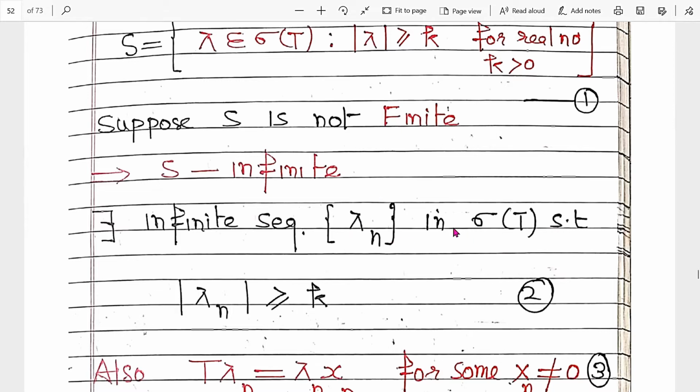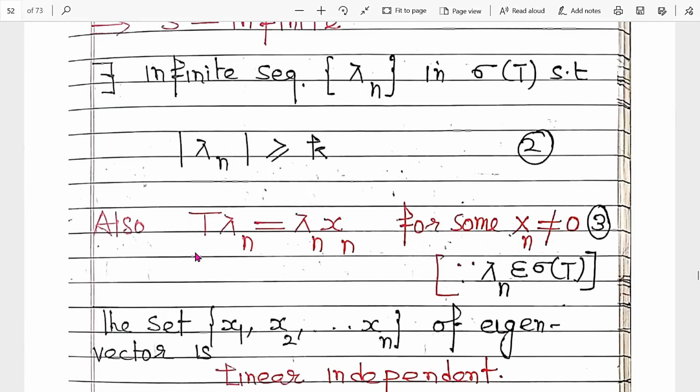Now this lambda n belongs to sigma T, so these are eigenvalues. By the definition of sigma T, we know that T xn equals lambda n xn, for some xn not equal to 0. It means these are non-zero eigenvectors. Clear? That is written in equation number 3.